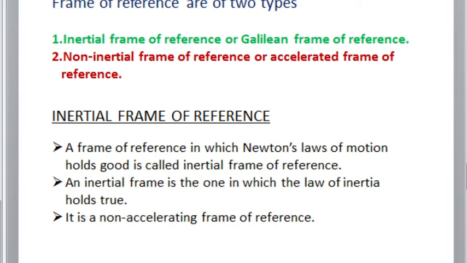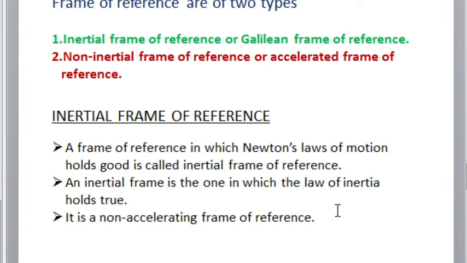First, we are moving towards the inertial frame of reference. Inertial means something which is related to inertia. A frame of reference in which Newton's laws of motion hold good is called inertial frame of reference. So, a frame of reference which obeys Newton's laws of motion is known as inertial frame of reference. Second point, an inertial frame of reference is one in which the law of inertia holds true. It is the same as saying it should obey Newton's laws.